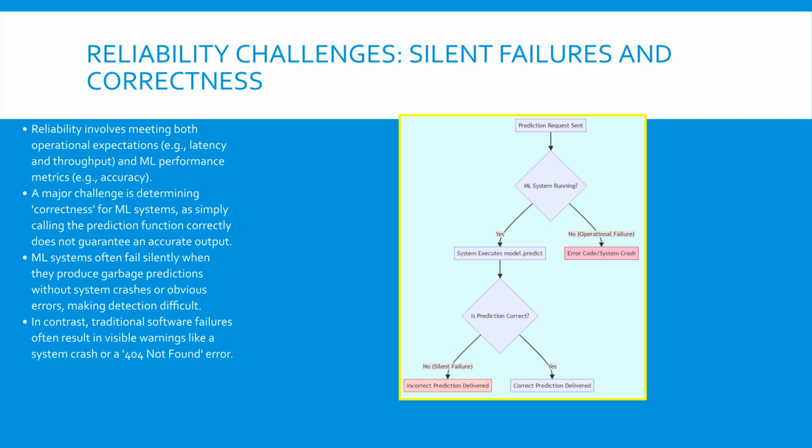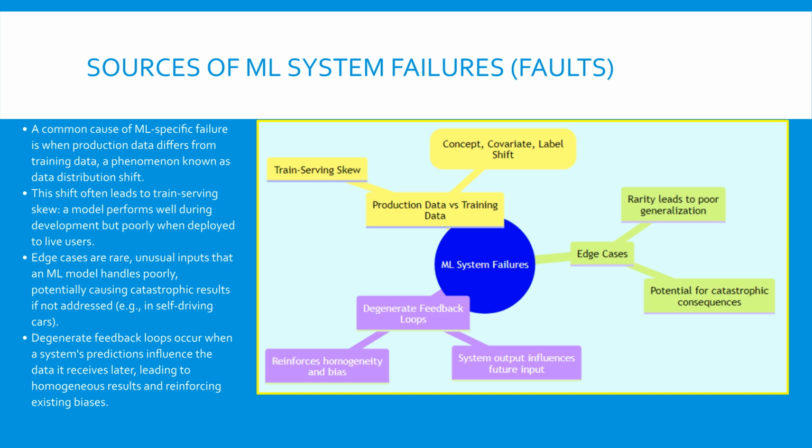What important point did we cover? Silent failures are the critical difference between reliability in ML and traditional software. The model might technically run, but the output could be garbage. Next, we explore the primary causes of these failures in production. ML systems often fail due to three major, unique reasons.